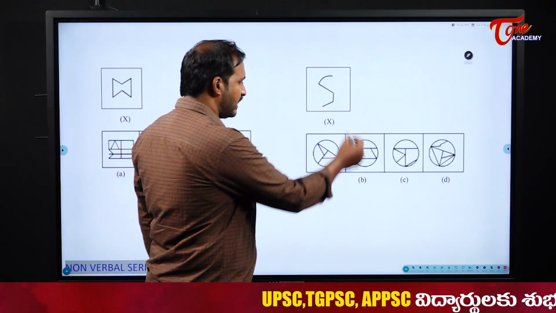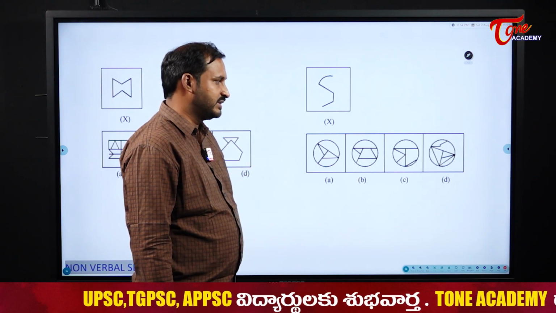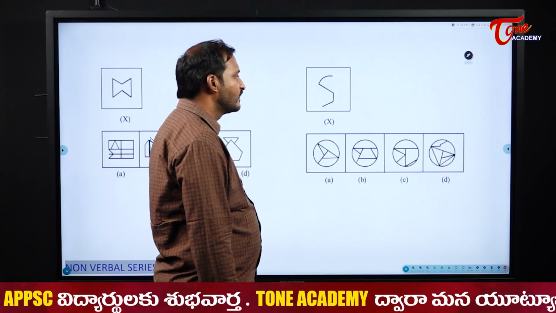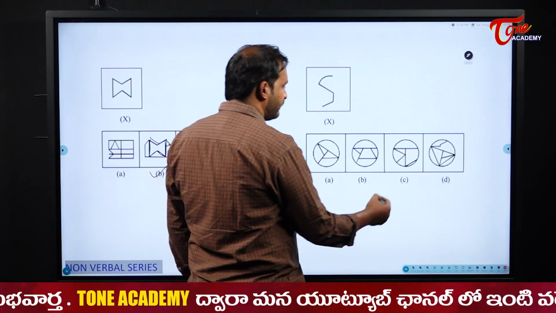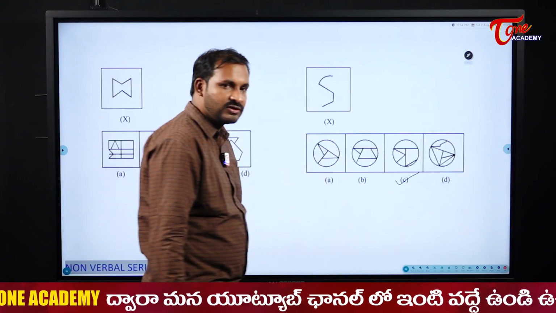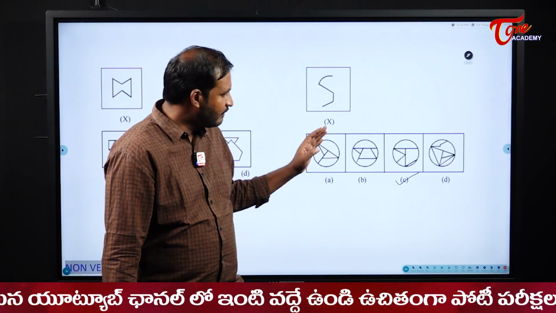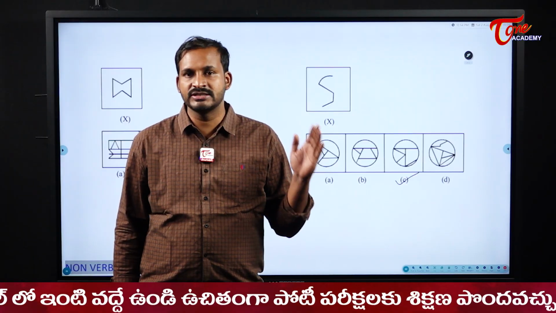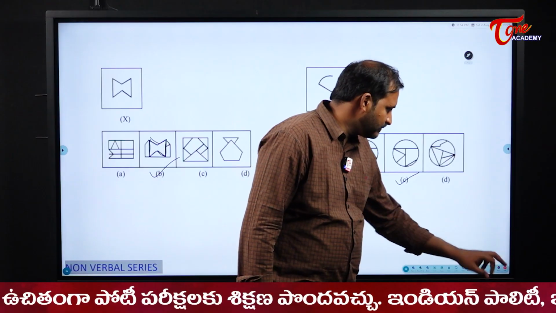Next, see this one. Solve this one. This is a little bit different. Please try to get the answer for this one, students. Everyone, give a try. Where will you get this shape? Please observe carefully, students. Pause the video and try to observe it carefully, but you will get your answer as option C here. Understood? Right? Then we will move to the next one.